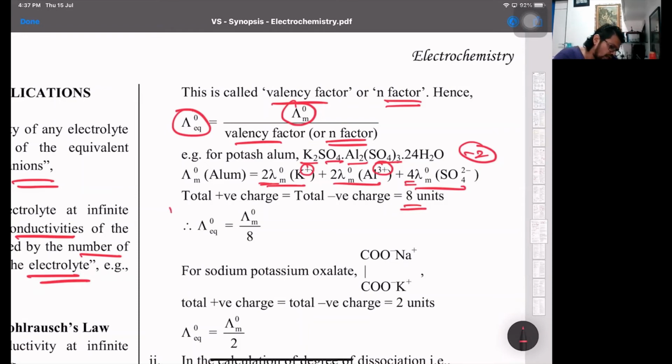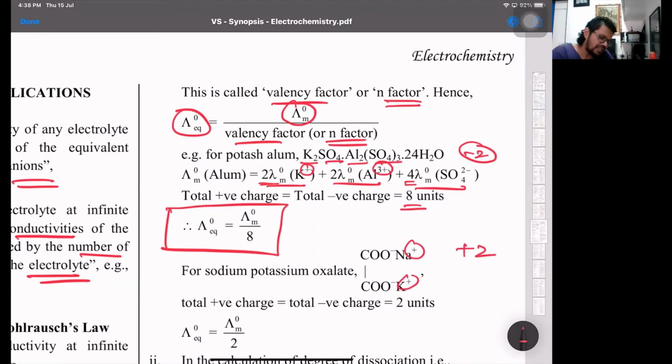So equivalent conductivity will be molar conductivity divided by 8, either the total charge of the cation or the total charge of the anion, similar to how we calculate the equivalent weight of a salt. Equivalent weight of a salt is molar mass upon the total charge on the cation or the total charge on the anion. Same way, look at sodium potassium oxalate: Na plus and K plus, the positive charge will be +2, and each COO minus will have a charge of -1 into 2.